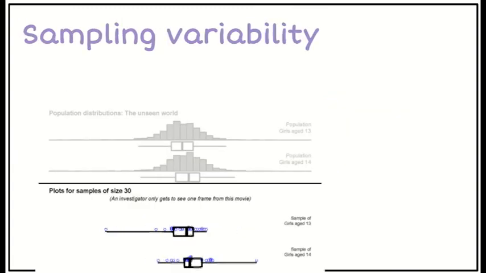And the last thing is this idea of sampling variability. I've just borrowed this animation from Professor Chris Wild at the University of Auckland, just to give us an idea of what sampling variability is. If I apply it to the situation we're investigating in our class, I can say that every sample we took in another class, we should get similar-ish data. You can see the blue dots, they change every time. So the number of siblings and the number of cousins would change every time we took another sample.